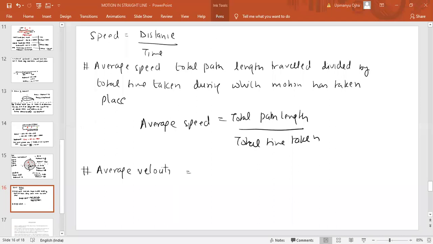So what is average velocity? Average velocity is total displacement of the particle divided by total time taken. That is the average velocity of the particle. Fine. So average velocity is displacement by time taken.